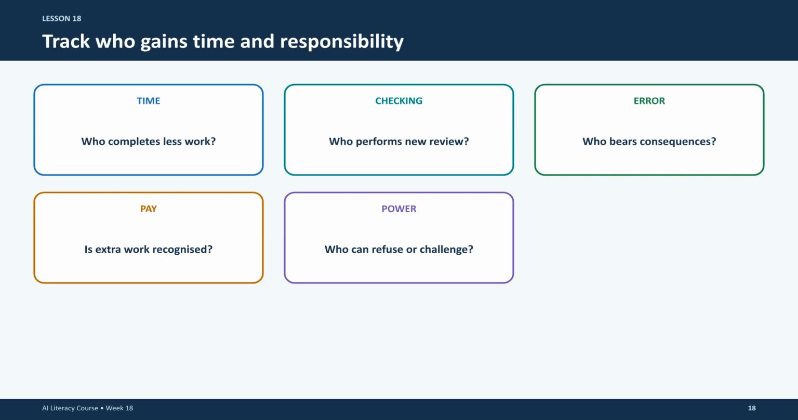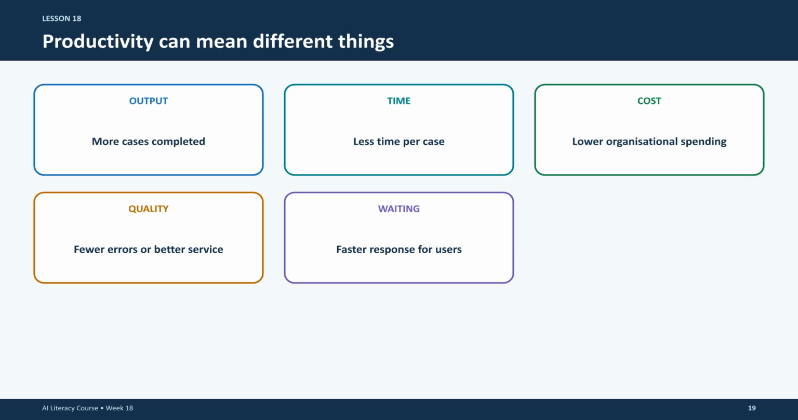Track who gains time and who takes on new responsibilities. Ask if checking is now required and who carries the consequences of errors. Without oversight, support can quietly turn into unpaid review work. Productivity can mean many things, such as higher output, faster time per case, lower costs, or better service quality. Because these measures often conflict, the organization must be explicit about what improvement means.